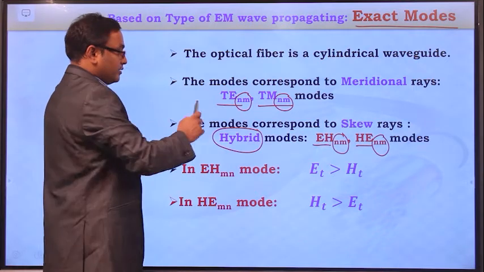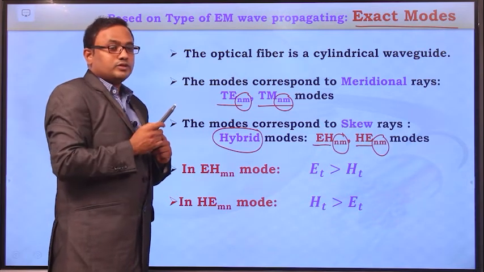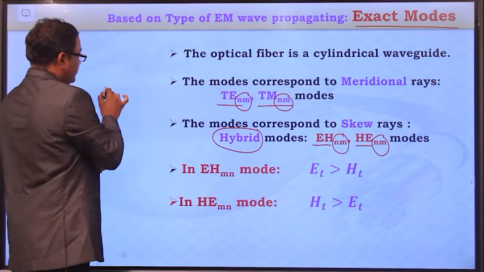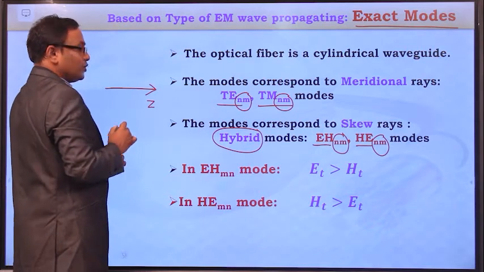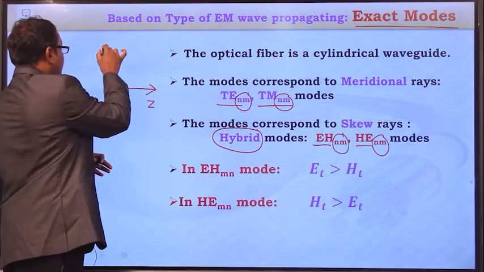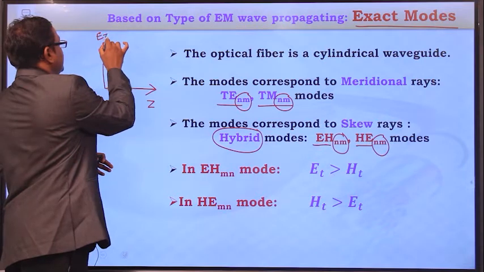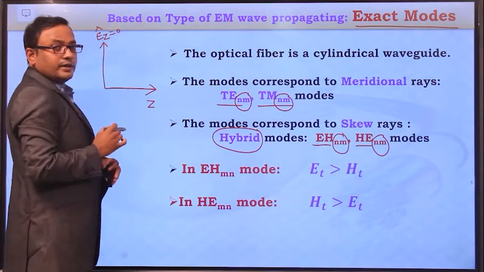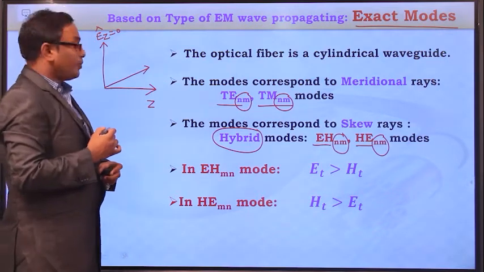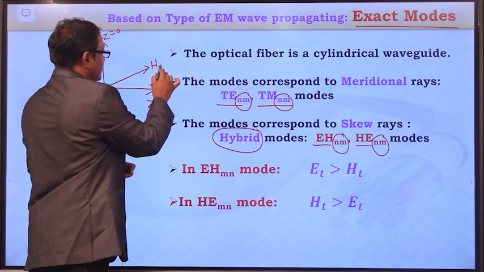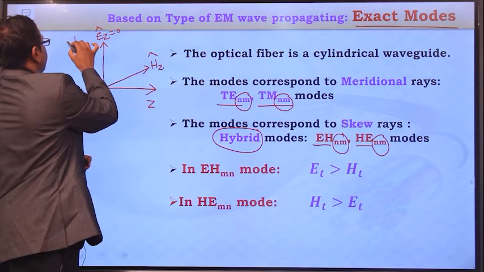So if you see the TE mode, what is this TE mode? Transverse electric mode. So if you consider Z is the direction of propagation of the light signal, and the electric field component is transverse, perpendicular to this, so Ez component is equal to 0, but there is a particular magnetic field component along the direction of propagation of light. Such kind of mode is called as the TE mode.